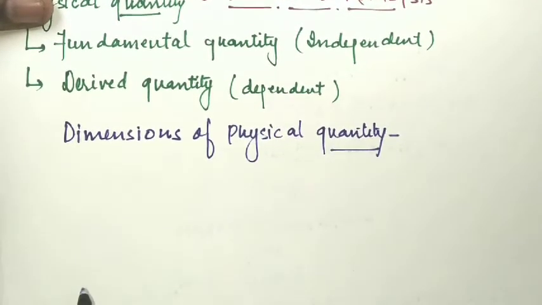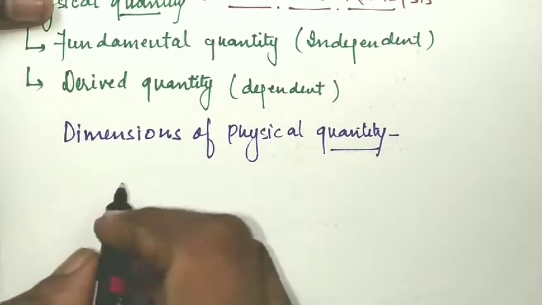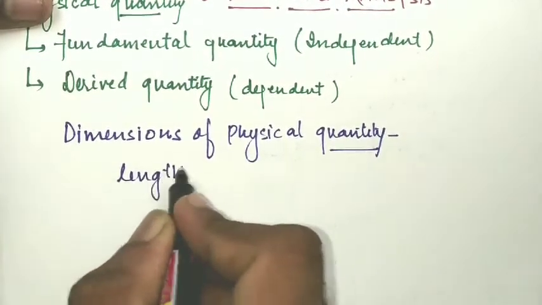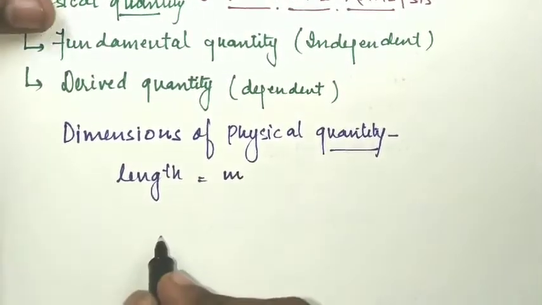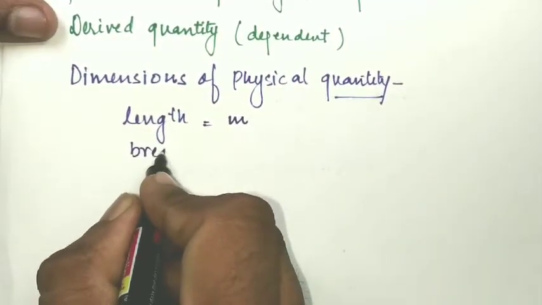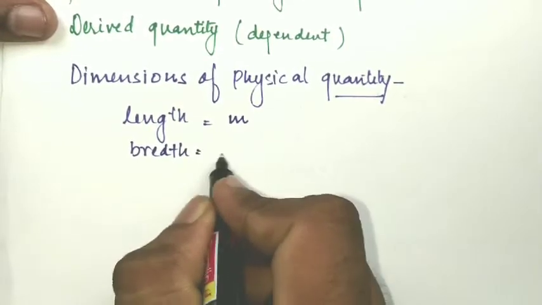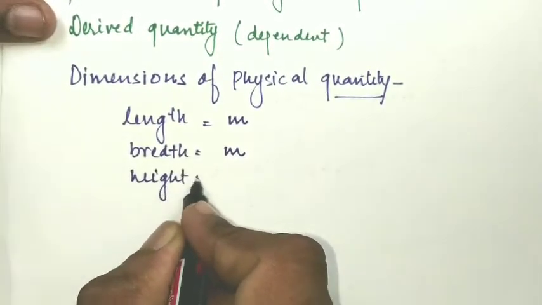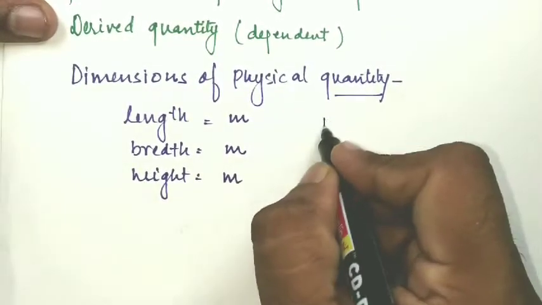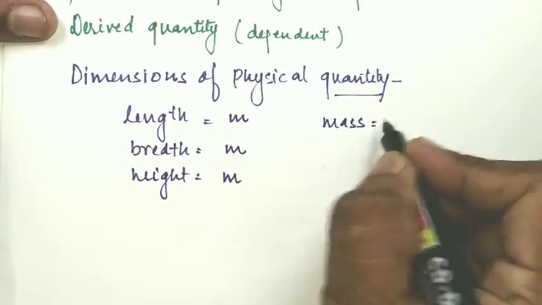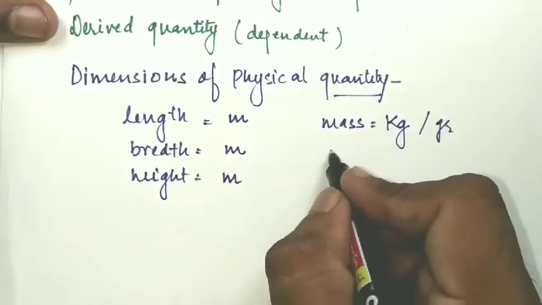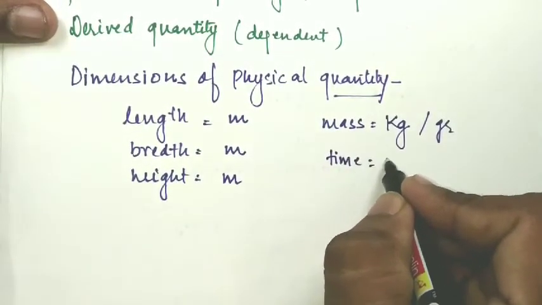For example, in our daily life, length can be measured in meters, breadth can be measured in meters, height can be measured in meters. Mass can be measured in kg, or in gram, and time is measured in seconds.